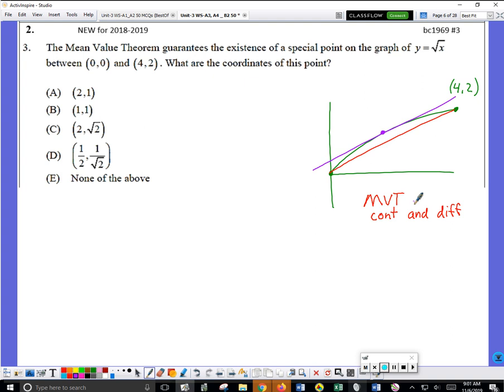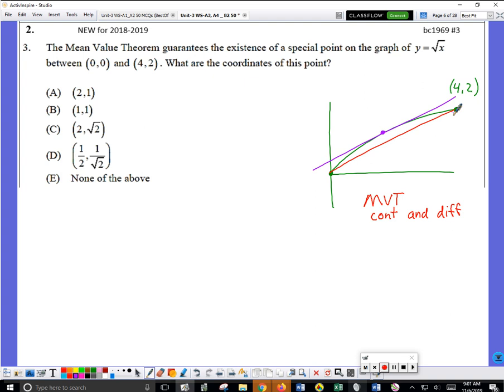This problem is saying the mean value theorem guarantees that somewhere in here there will be a tangent slope whose value is the same as this secant slope, and they want to know where. It's a classic AP problem, meaning you're not supposed to do this step by step. You're supposed to look at the concepts and apply them. If one of these tangent slopes matches the secant, maybe I should find the secant first.